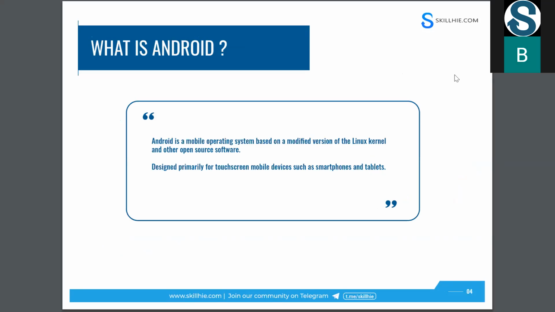Android is a mobile operating system based on a modified version of the Linux kernel and other open source software. It means Android is just an operating system, like the many others we have: Windows, iOS, Linux. In the same way, Android is also one type of operating system.